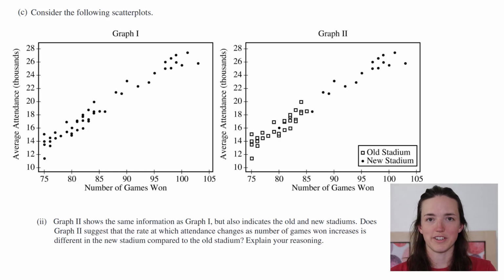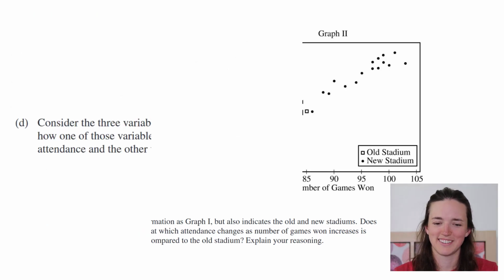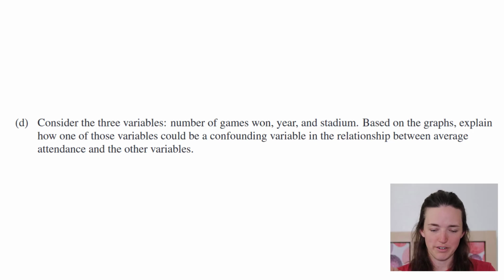All right, let's see if part D is even a little bit different. Consider the three variables: number of games won, year, and stadium. Based on the graphs, explain how one of those variables could be a confounding variable in the relationship between average attendance and the other variables. So a confounding variable is one that is affecting both the explanatory and the response. It's mixed in to the two variables that you're trying to examine. Now, the explanatory and response that they're talking about here is average attendance.